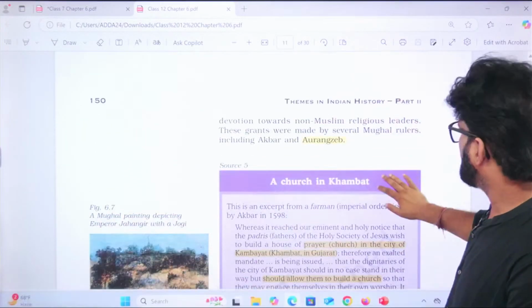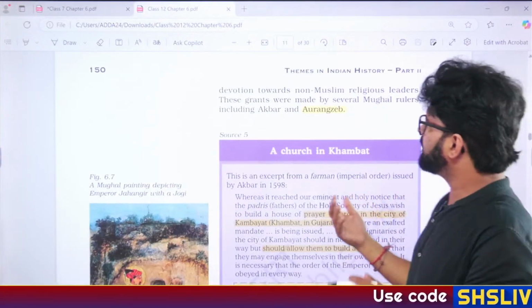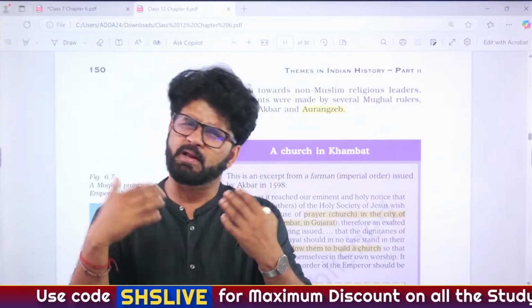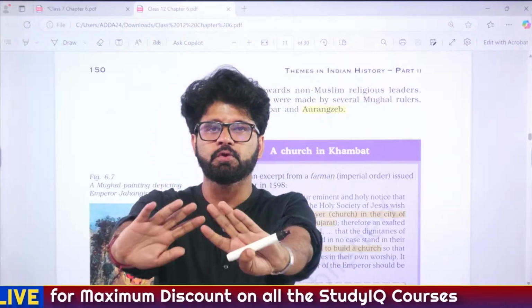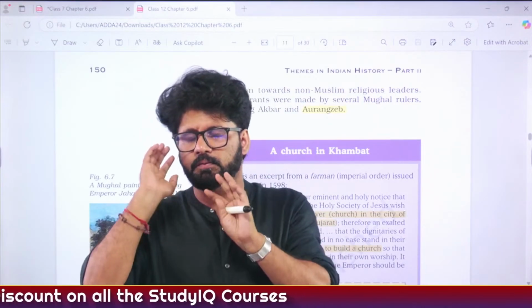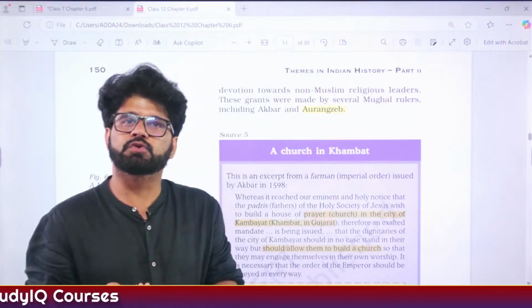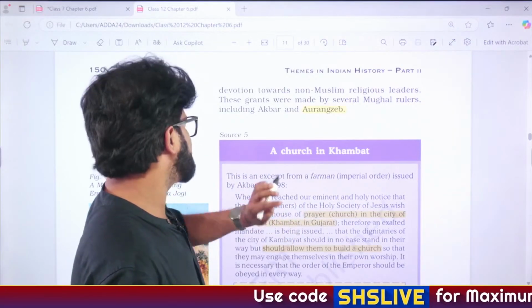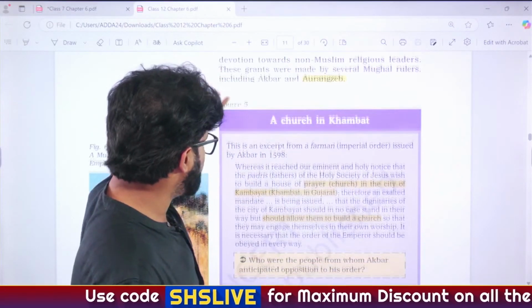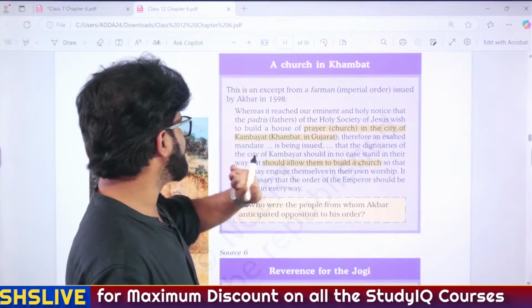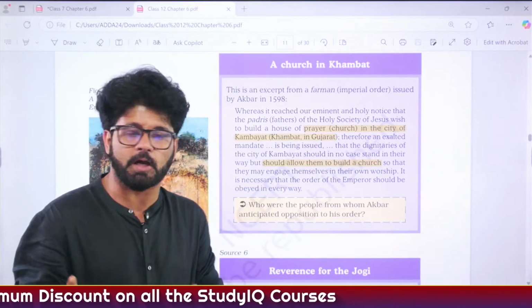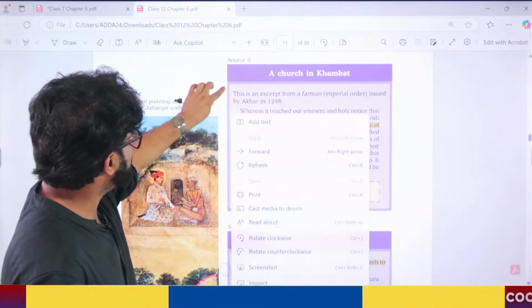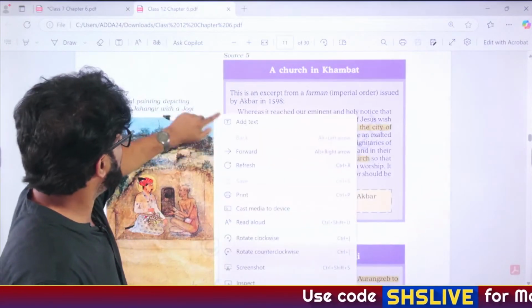Fine. And then NCERT talks about something very interesting. When we talk about Aurangzeb, or we will later on also talk about Aurangzeb, we have also earlier seen three rulers who are considered blinded by religion. One was Firoz Shah Tughlaq, second is Sikandar Lodi, and third, about whom we have to talk, is Aurangzeb. Here NCERT has given certain things, that Akbar gave some money for building a church. This is an excerpt related to Akbar. Akbar is fine. We don't have many issues with Akbar. The major issue which we have is related to Aurangzeb. And many people believe that Aurangzeb is a religious fanatic. And it's fine.